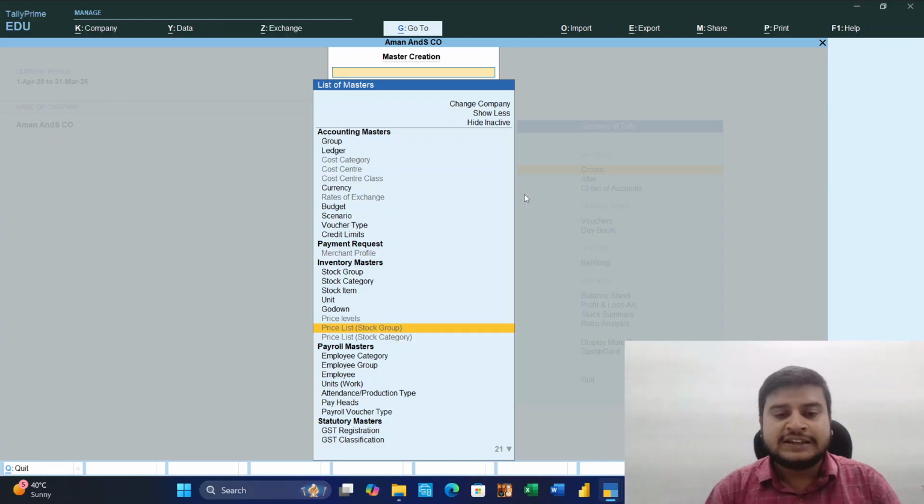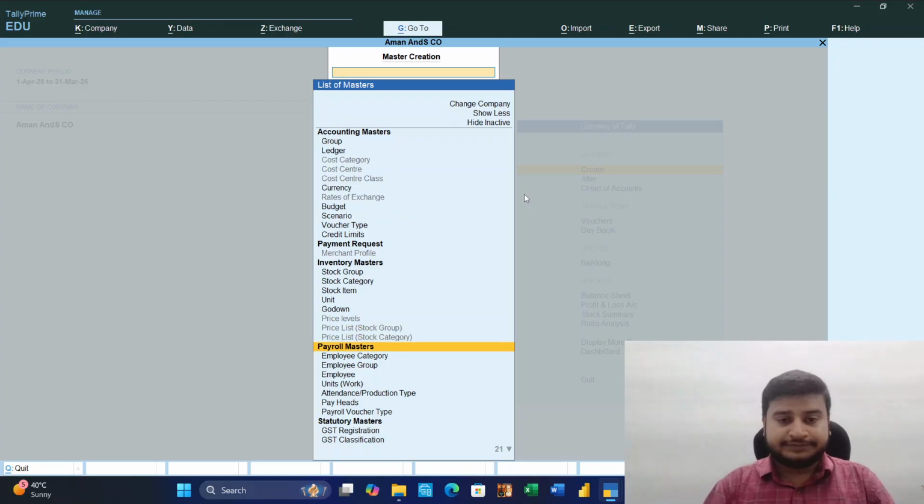Suppose we got an order which is between 1 to 10, then we will charge 1100 price. More than 10 but less than 50, we will charge 950. This way we can create a list. Employee attendance, payroll type, GST. So first of all we will start with ledger.